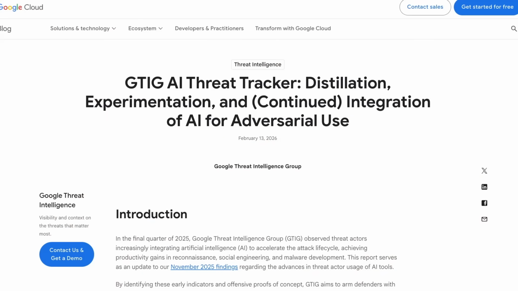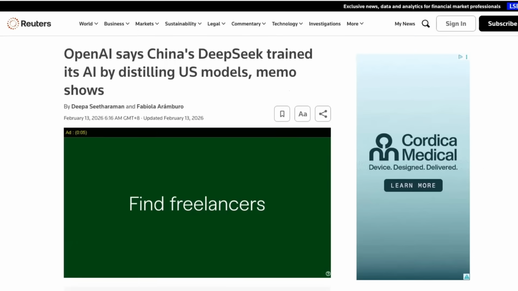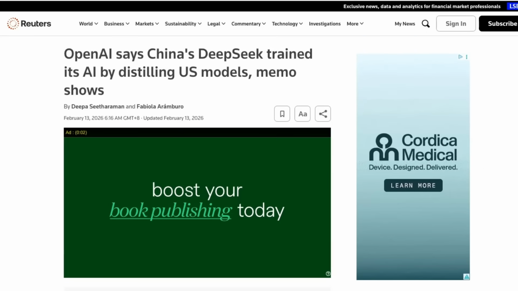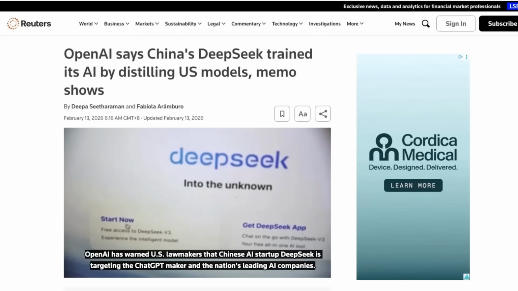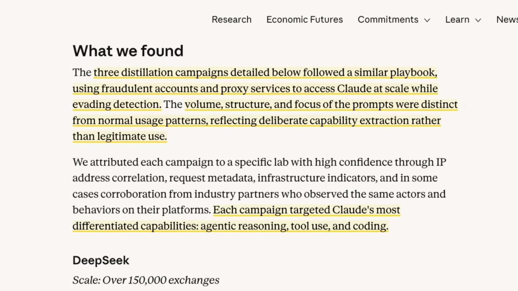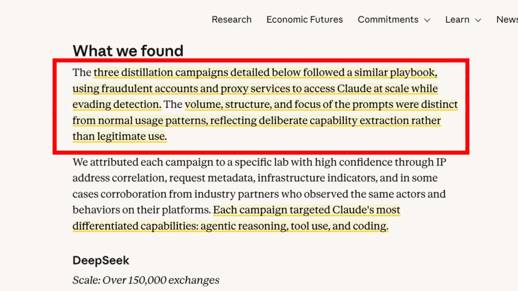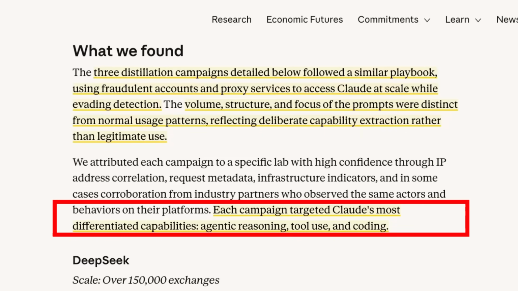Now, I'm going to focus on the Anthropic article just because they've got a lot of details in there, but they're not the only one that's had an article like this. Recently, this article came out from Google talking about this. And then there was also recently a leaked memo from OpenAI saying that China's DeepSeek was training its models by distilling from OpenAI. Now, if we look at what Anthropic is saying in here, they're saying that people are using these clusters of accounts to deliberately hit the model, often with very similar prompts, to try and extract out the reasoning abilities, the tool use, and the coding abilities of it.